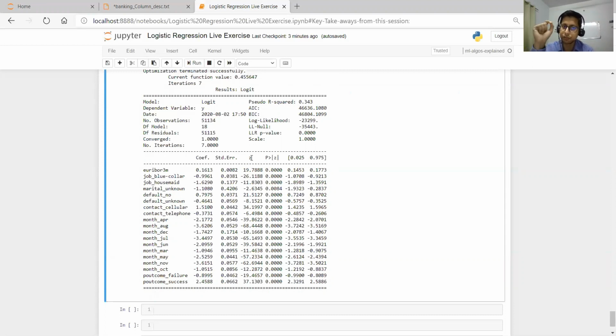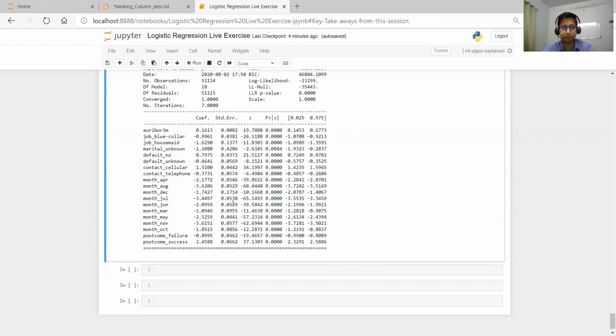Similarly, with respect to the z-score, the absolute value of z should be larger for more significance. The more the z value, the more significant that variable is. But in the p-value, the less the p-value, the more significant it is. In the z value, we look at the absolute value. I hope this is clear. Now let's move further. We will build the logistic regression model.